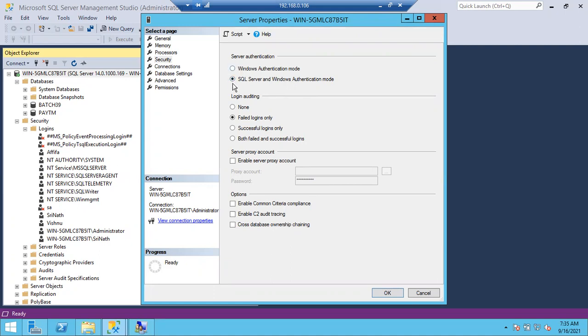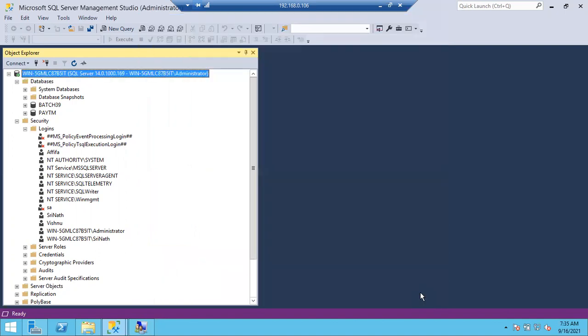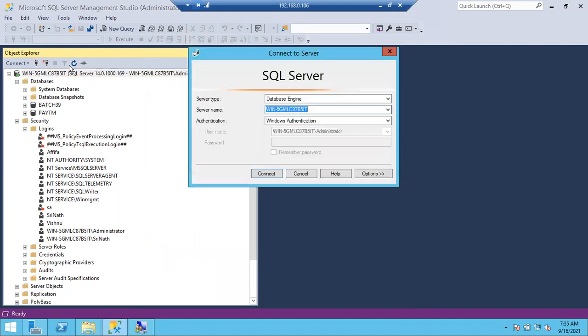Yes, by default it is showing SQL Server and Windows authentication, but still I am unable to connect. Once restart, sir. Restart was also completed yesterday.